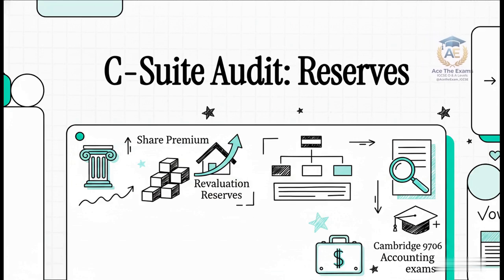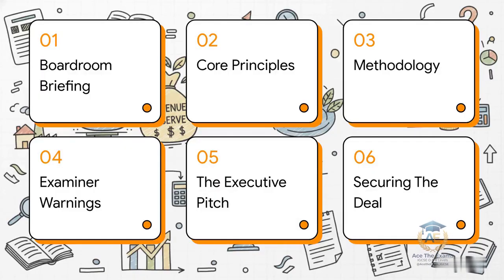Today, we're decoding the exact structural frameworks, the raw data analytics, and that high-level evaluative reasoning that tough Cambridge examiners absolutely demand before they sign off on your grade. So, grab your notes and let's get down to business. Our itinerary for this session moves systematically. We'll start with the boardroom briefing, run an asset inventory of our core principles, implement our standardized processing methodology, conduct a ruthless liability audit based on real examiner warnings, elevate your response with the executive pitch, and finally lock in the strategy in securing the deal.